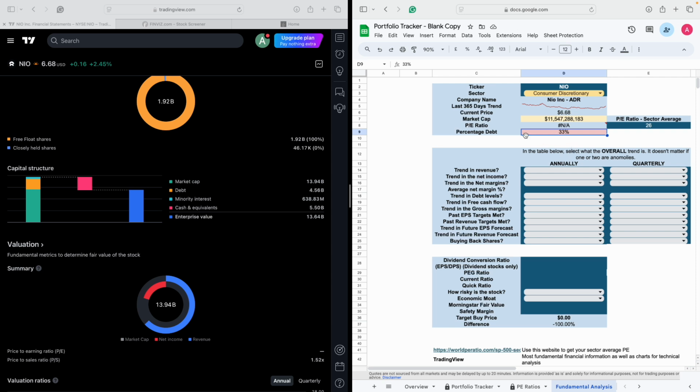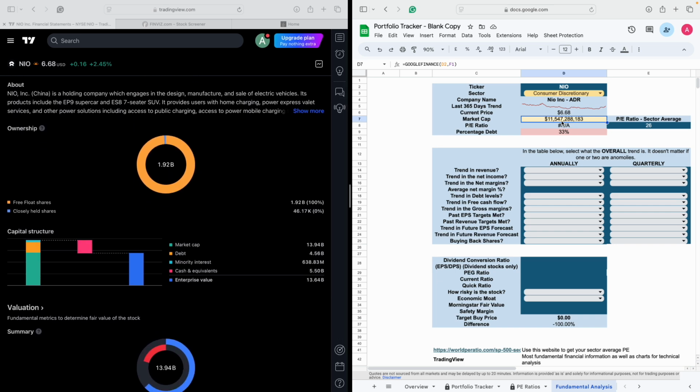Already you can see that the debt level is quite high on this company. If you remember NVIDIA in the previous video, it had less than 1% debt. So you can see the difference. And even in terms of the market cap, I said that 10 billion and below is something I'm not interested in. This one's about 13 billion, or 11.5 billion according to this, so it's not too far off my cutoff. It's just things to be aware of.